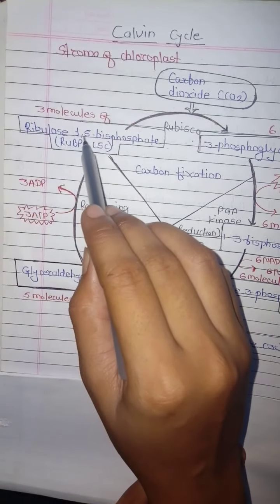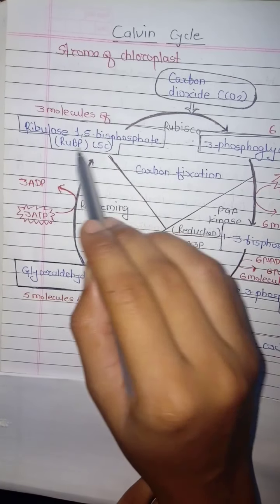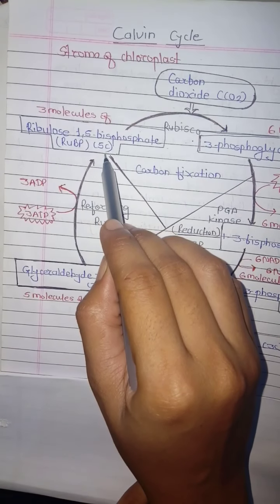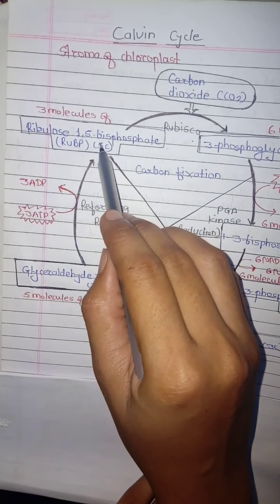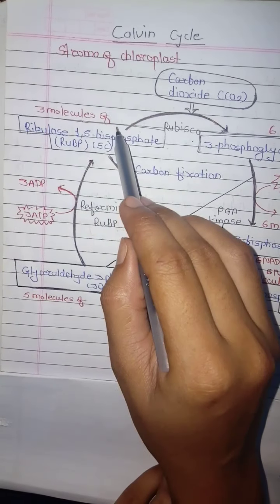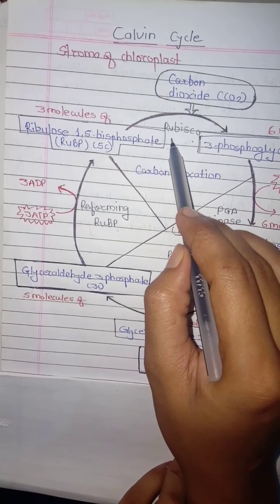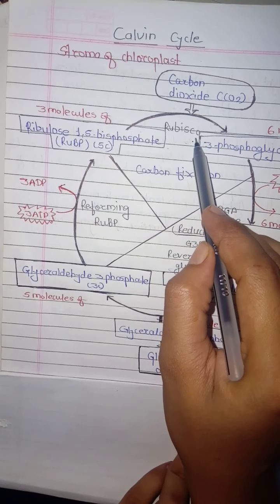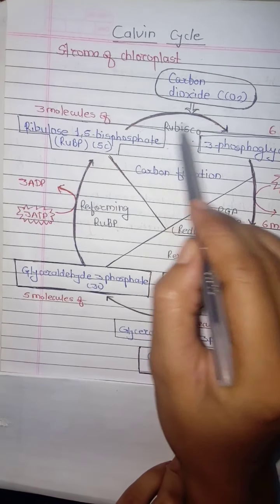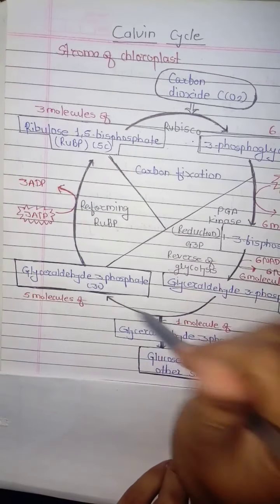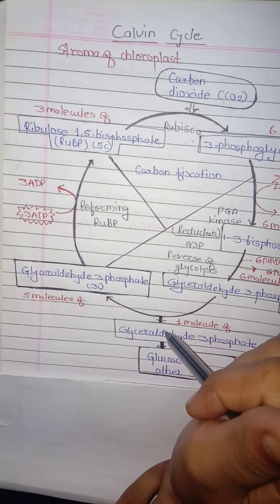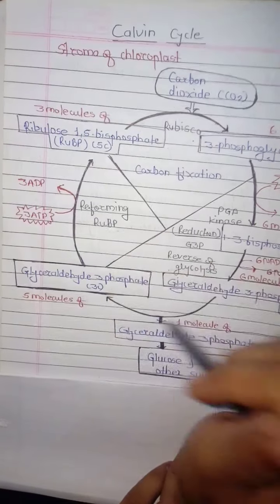And ribulose 1,5-bisphosphate, a 5 carbon compound, is formed, and this compound again helps in the fixation of carbon dioxide by using the Rubisco enzyme. In such a manner these reactions proceed in a cycle. That's why it is called a cycle.